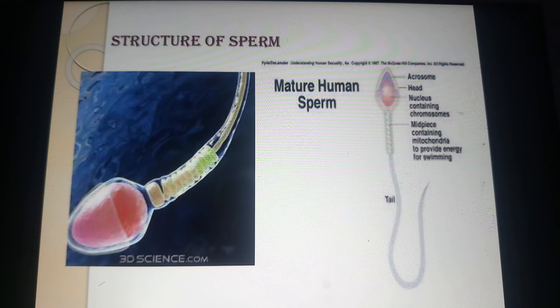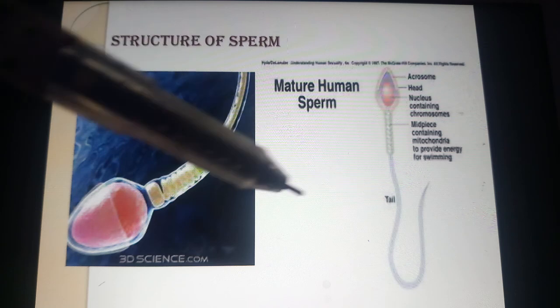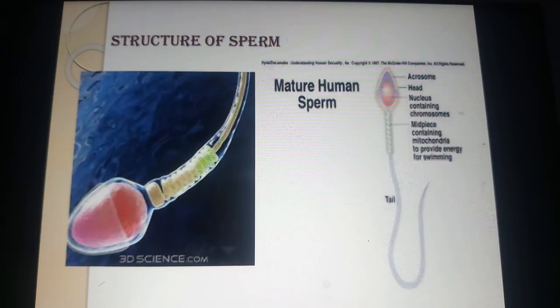Now the functions of the male accessory ducts and the male accessory glands are maintained by the testicular hormones such as androgens or testosterone. Understood now? This is the brief structure of the sperm and also the process of spermatogenesis.